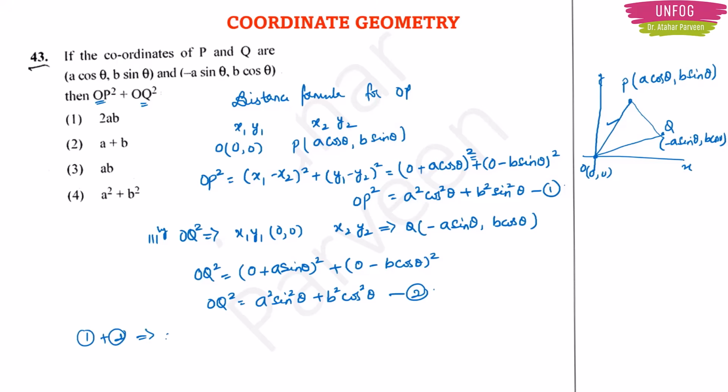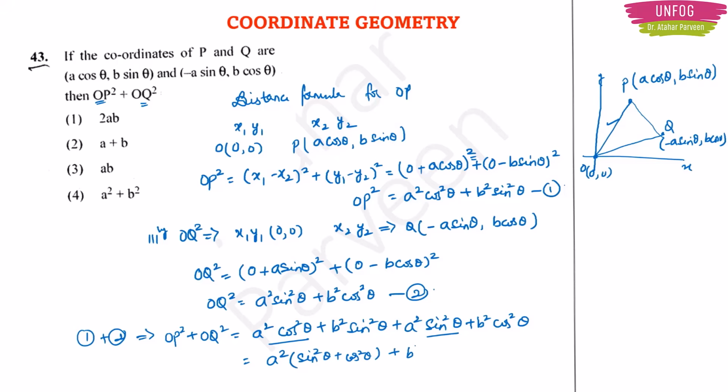Then only you will get OP square plus OQ square. So this will be equal to a square cos square theta plus b square sin square theta plus a square sin square theta plus b square cos square theta. So you have to take a square common once so that you get cos square and sin square inside, and similarly you take b square common, you will get sin square theta plus cos square theta.